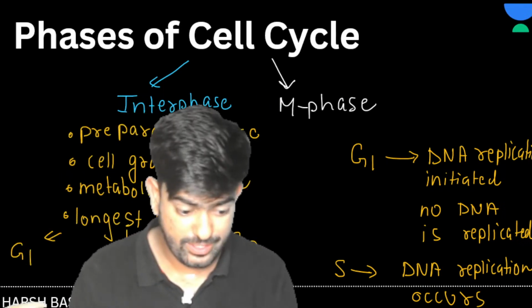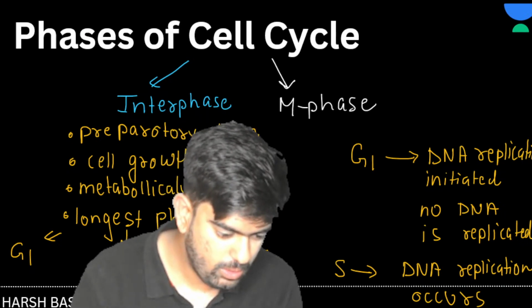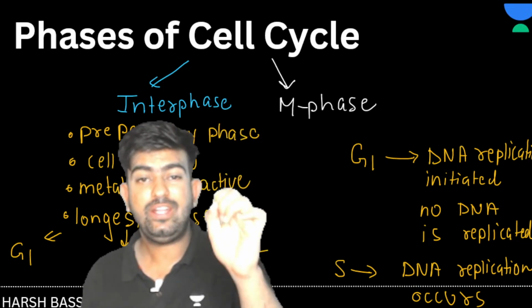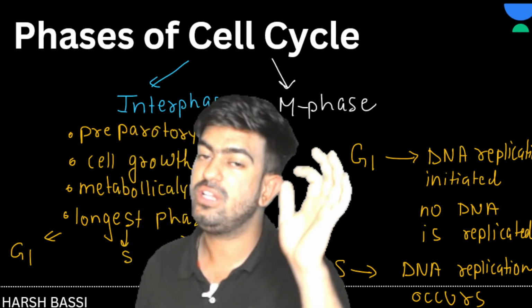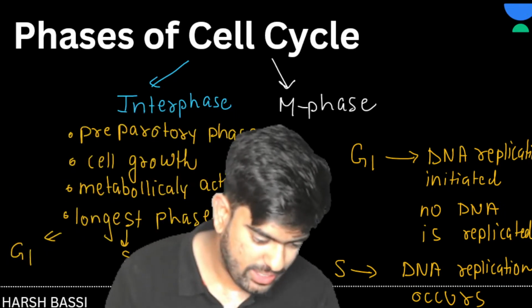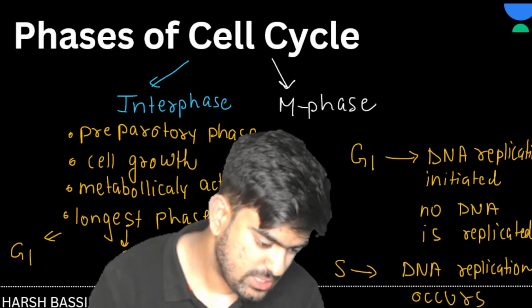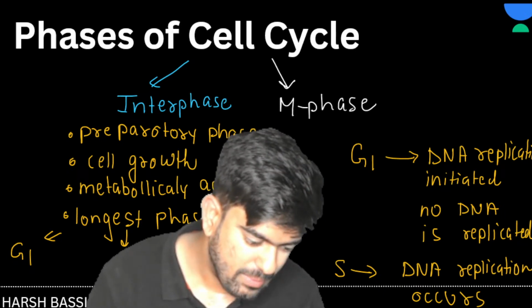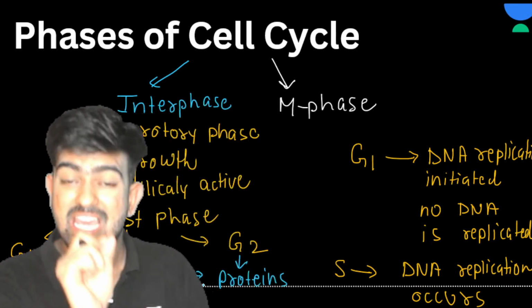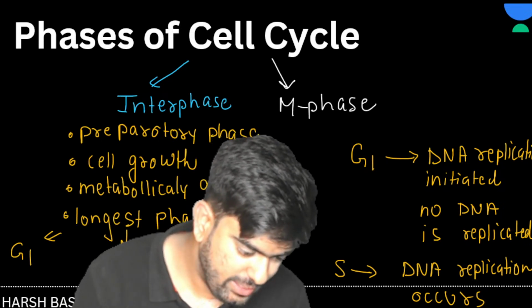What about G2? I'll write G2 here. So in G2, whatever proteins are needed for the M phase, those proteins are made. I'm going to write here proteins for M phase. And the important part is that during the G2 phase, they are making tubulin protein.